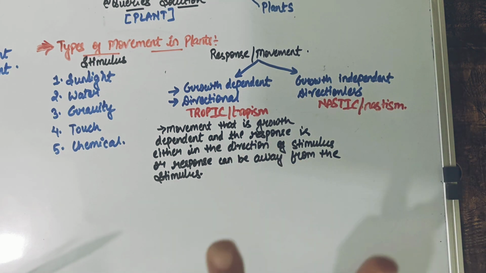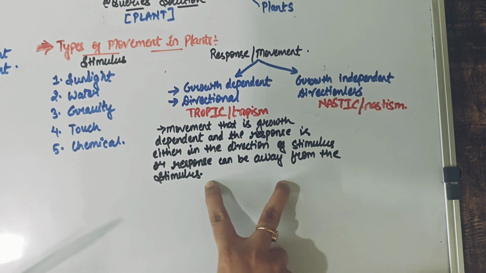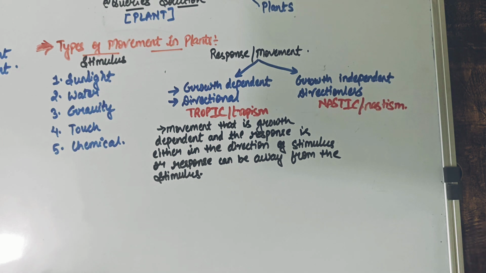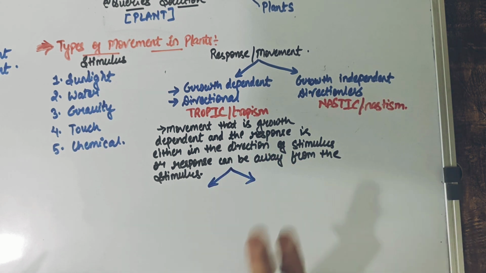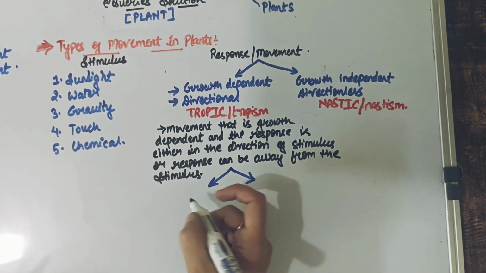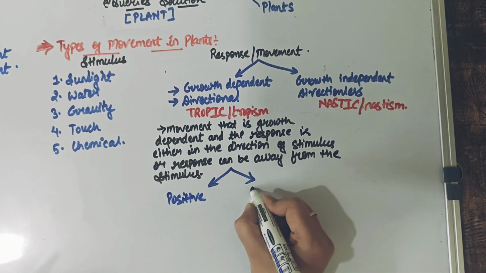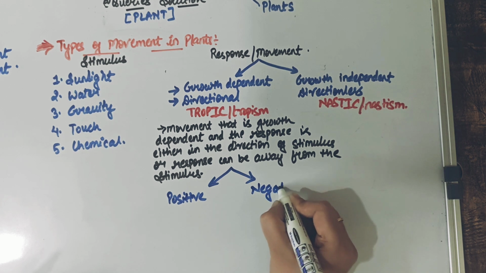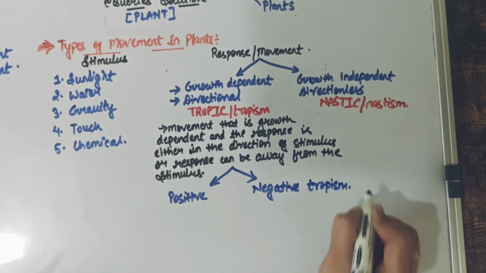And since there are two types of directions of growth that can happen in the case of tropic movement, it is again very important for us to understand that these tropic movements or tropism in plants can be either positive tropism, or they can also be negative tropism. So what are these two? Let us see.